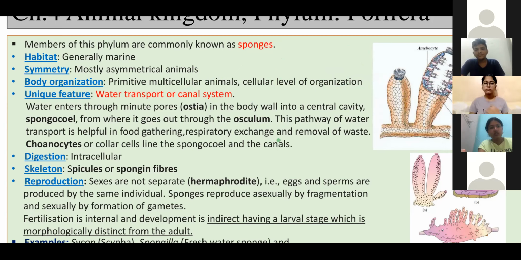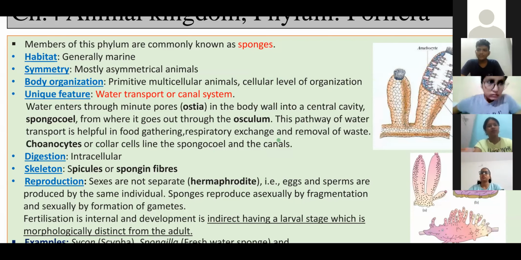Next, symmetry: asymmetrical organism. Last time we discussed that sponges cannot be divided into two equal halves by any plane of axis because their body is totally irregular in shape. That's why we call them asymmetrical organisms.